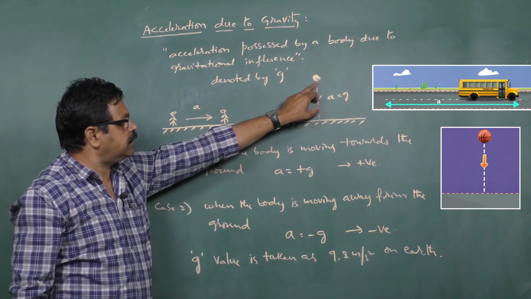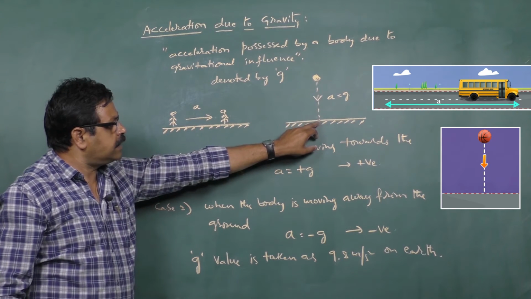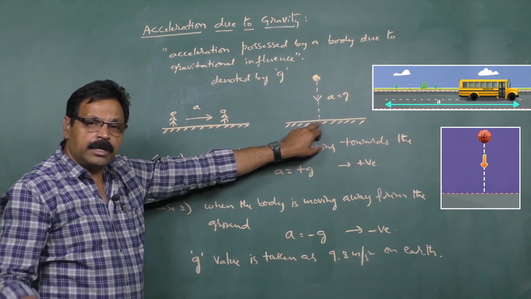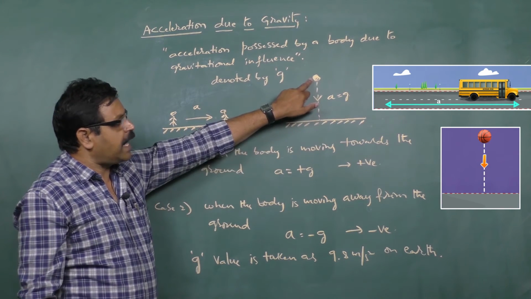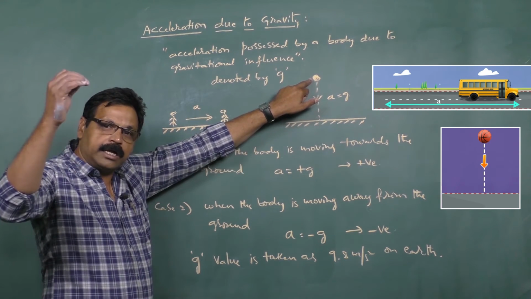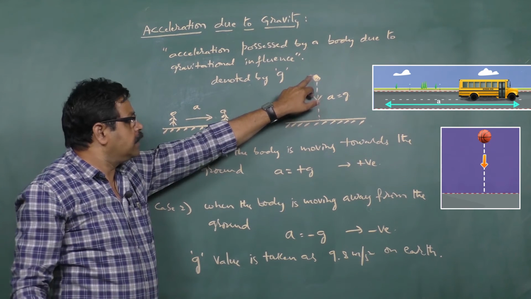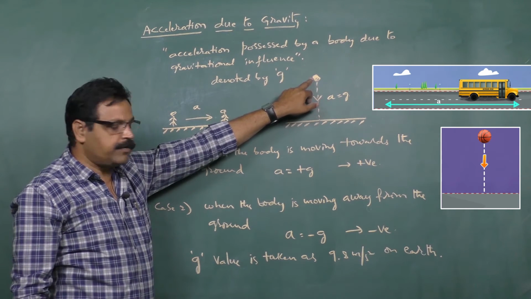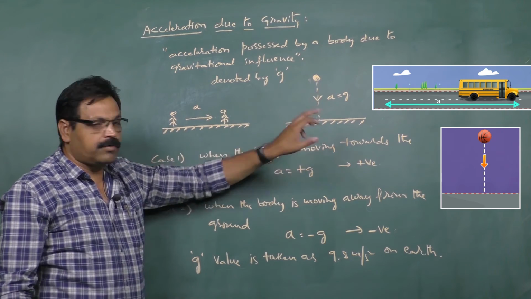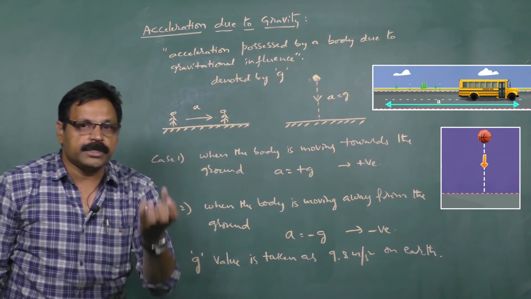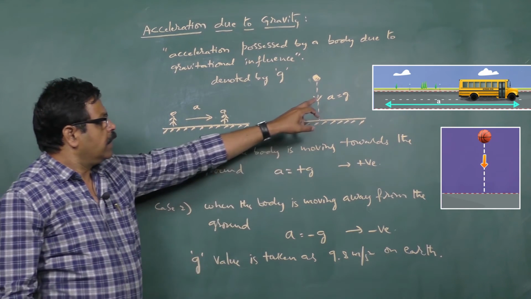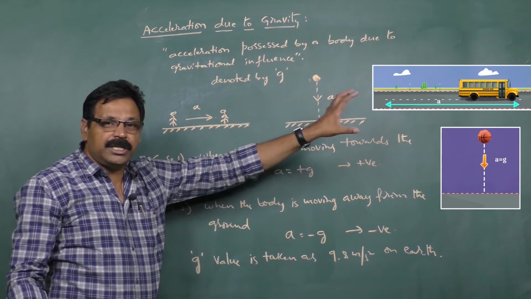That means its velocity is gradually increasing, and at the time it touches the ground, it will be touching with the maximum velocity. Even if it has a zero velocity at a certain height, if it is dropped, it gradually picks up and gains the velocity, and it reaches the ground with a greater velocity. Because of the Earth's influence, it possesses the gravity. So A is treated as G in this case.